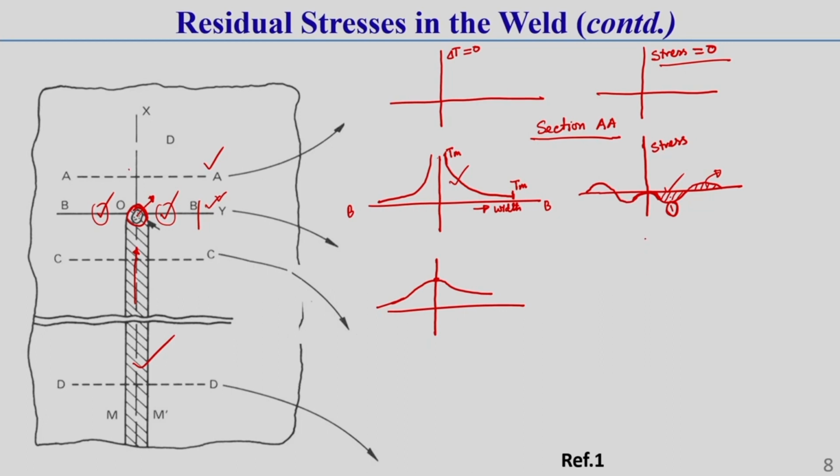So, as the material starts solidifying in this zone, this is the temperature distribution, and this is the weld line. In the weld line the temperature will definitely be more, and it gradually varies along the width of the welding direction, correct. So, as there is already some temperature there, and as this material starts solidifying, it tries to contract, that means it starts contracting.